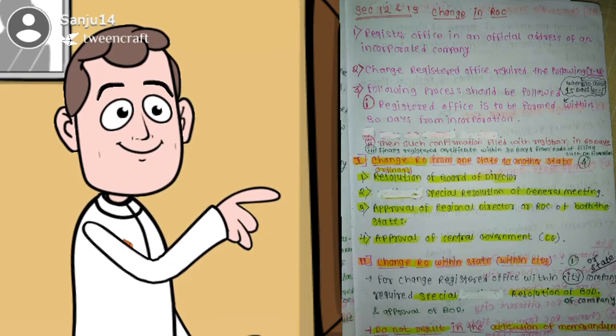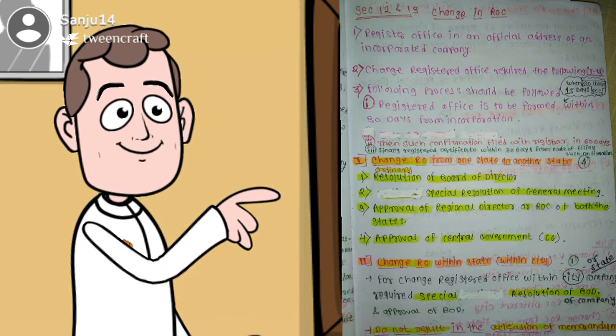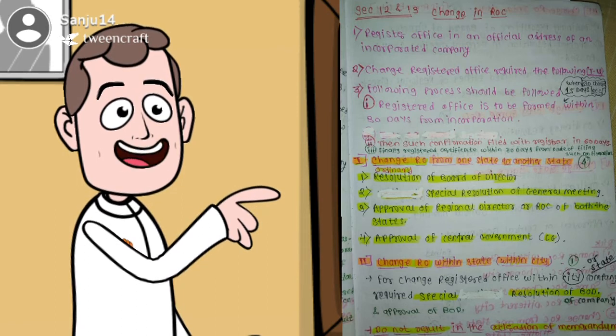First, change of ROC from one state to another state. First, an ordinary resolution of the board of directors, then a special resolution of the general meeting and approval of the regional director or ROC for both the states. And last, approval of the central government. And second, change of ROC within a state or within a city. For change of registered office within a city, the company requires a resolution of the board of directors, and it does not result in the alteration of the memorandum.